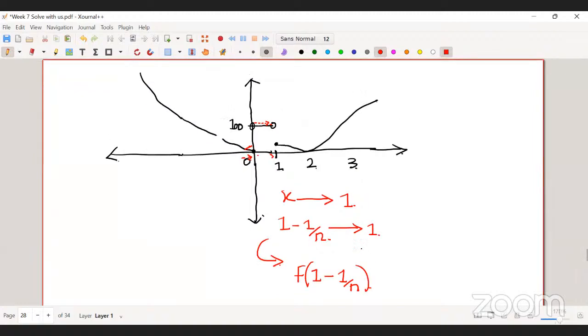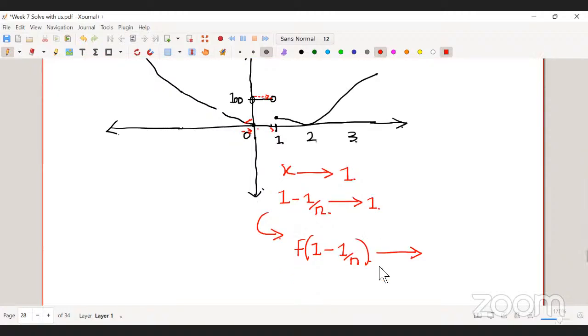So I'm getting one more sequence. I need to check where it is going. See, f of 1 minus 1 by n is always, sorry, not 1, it's always 100.